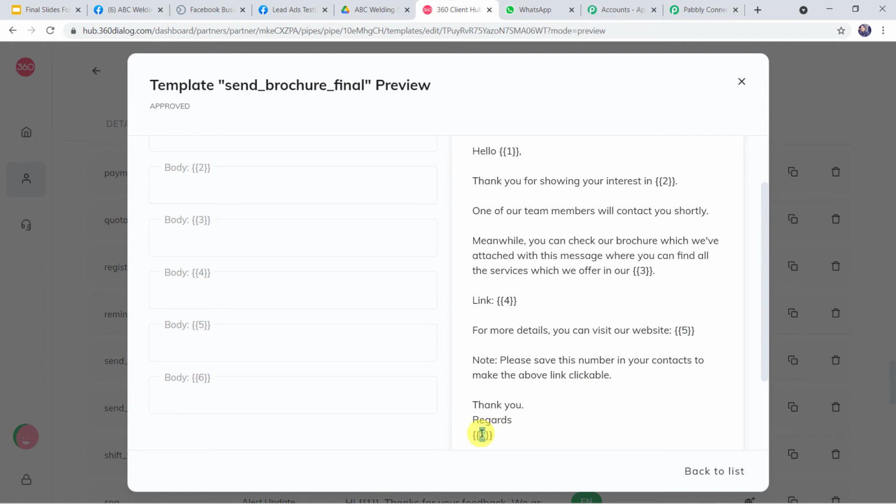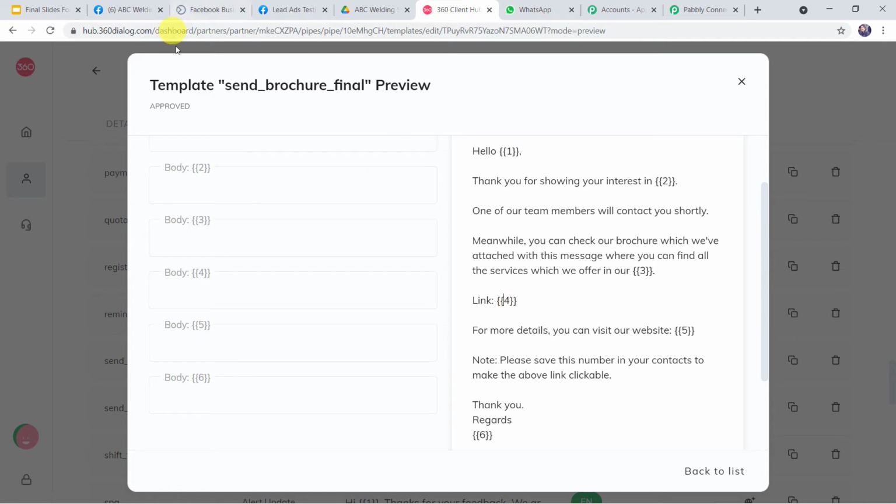So here I want to give you one important information, that whenever you send this message to the WhatsApp number of the customer, the link whatever you're sending on the WhatsApp number will not be clickable. The customer will not be able to access that link. To make that link clickable, the customer needs to save your contact number in his contact list. That is the reason we have given the specific note over here that please save this number in your contacts to make the above link clickable. This is the message for the customers, so that whenever they save your contact number in their contact list, the link will always be clickable and they will be able to access your brochures.